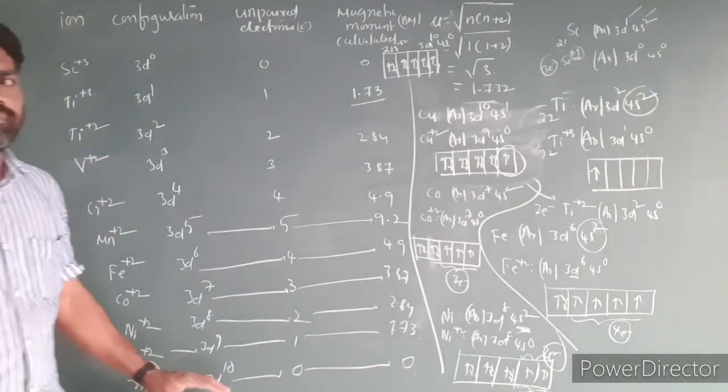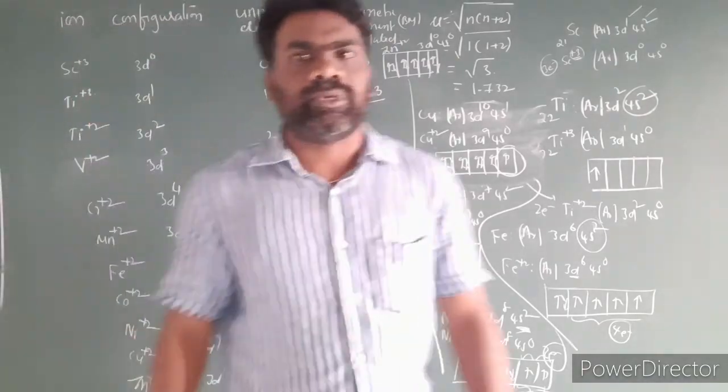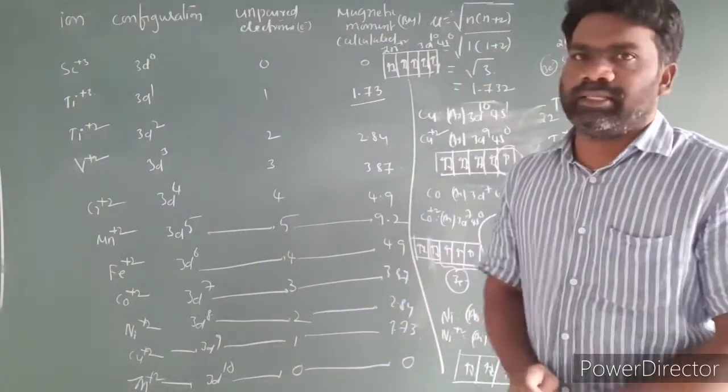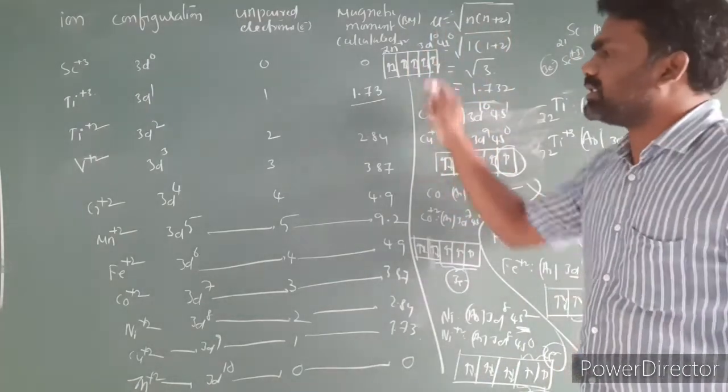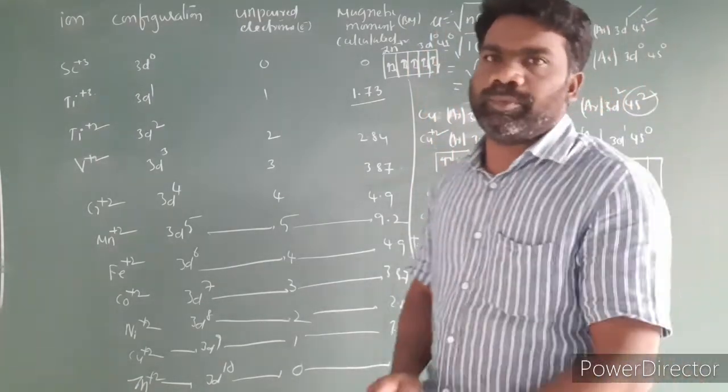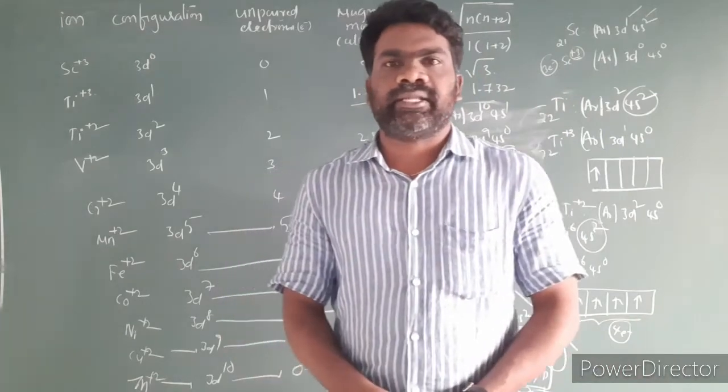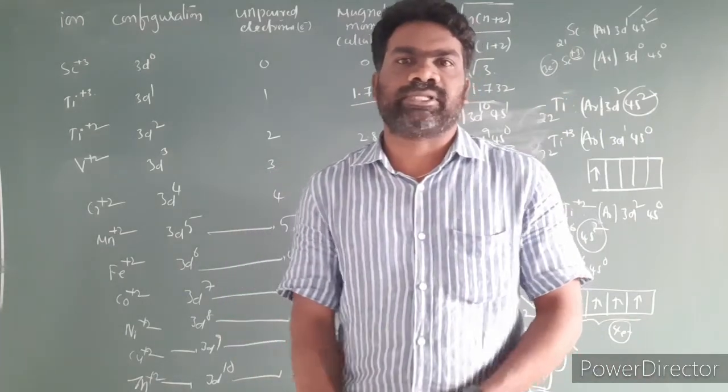So this is the method to calculate the magnetic moment of ions by using the spin only formula, mu is equal to root of n into n plus 2. These are the calculated values of magnetic moment. So this is the magnetic property.